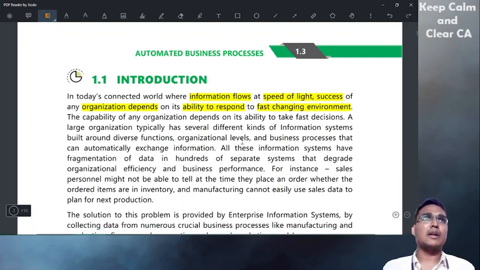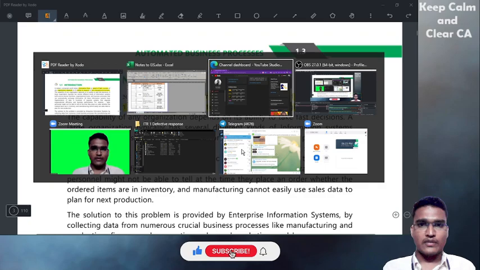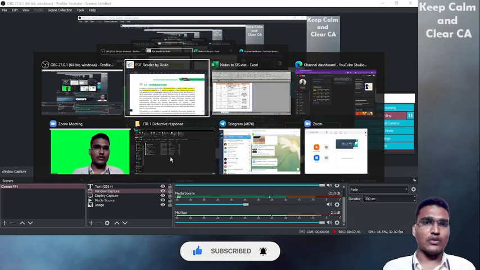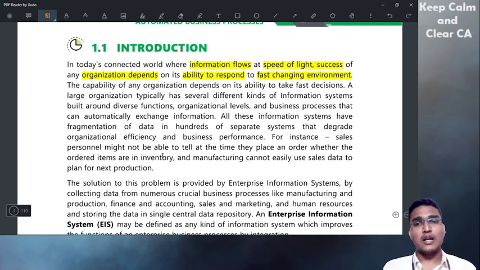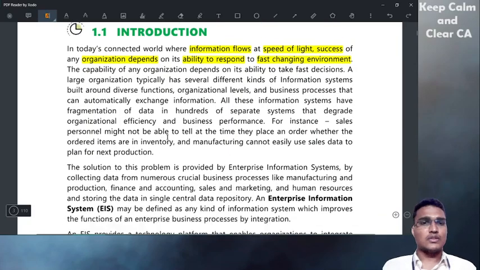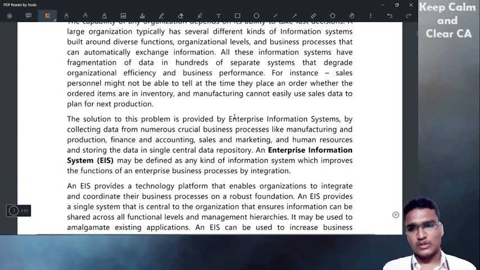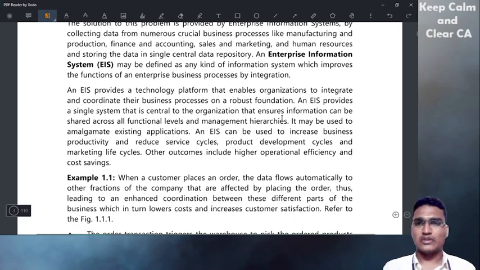So we cannot depend completely on manual processes in the present scenario to develop our business. So we have to automate. We cannot just follow only traditional processes which are manual or semi-manual. Based upon the situation, we have to plan whether we go with manual processes, automation, or semi-automation, or semi-manual. Now the introduction, we just have to go through with one reading. One reading is enough, or one or two times you read this. This is all small thing.